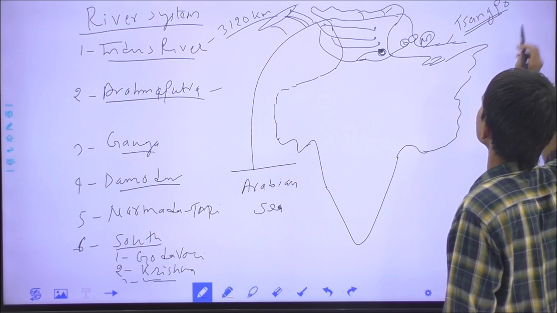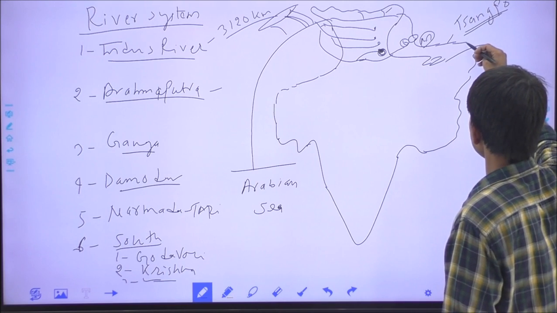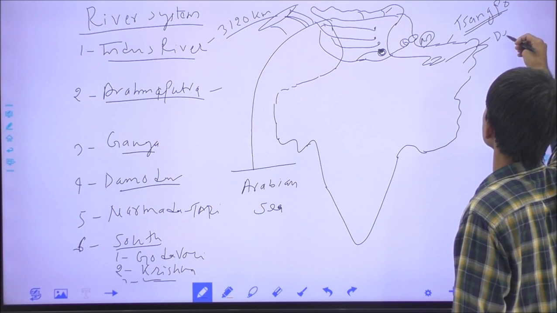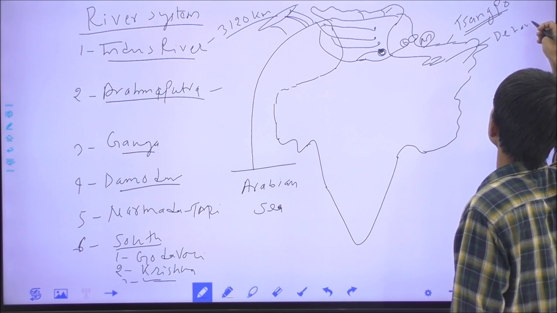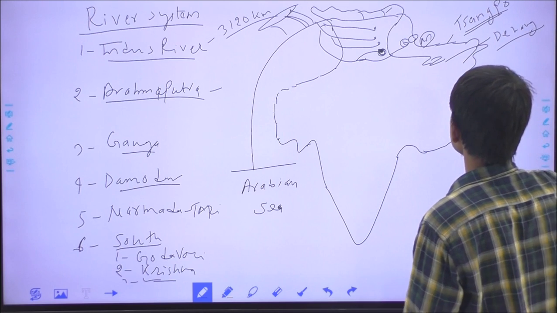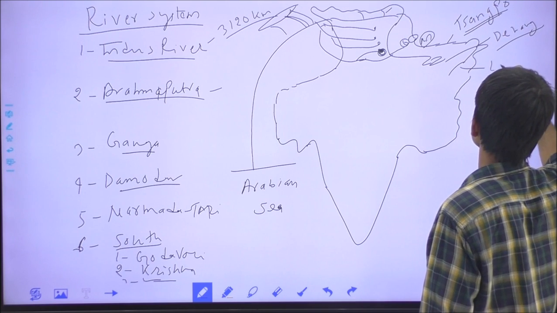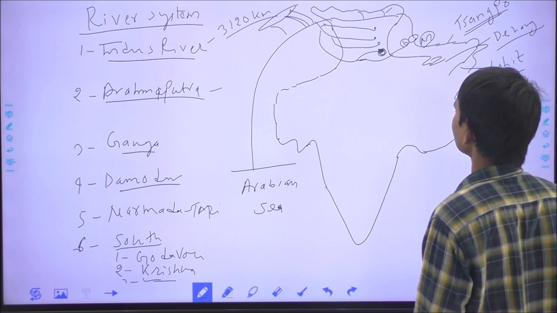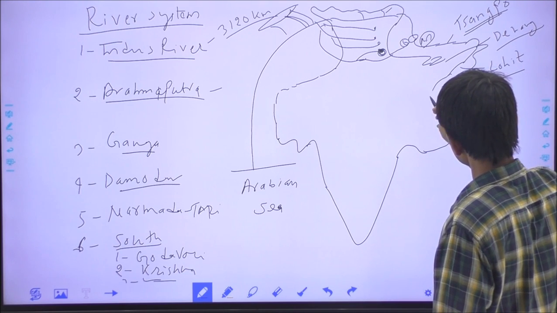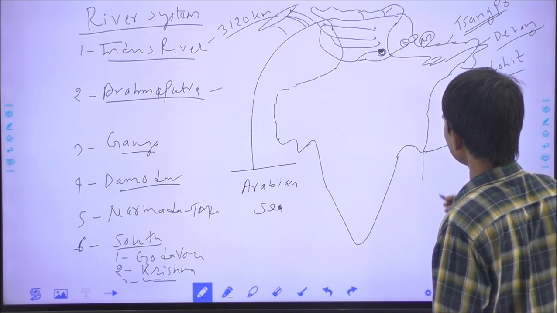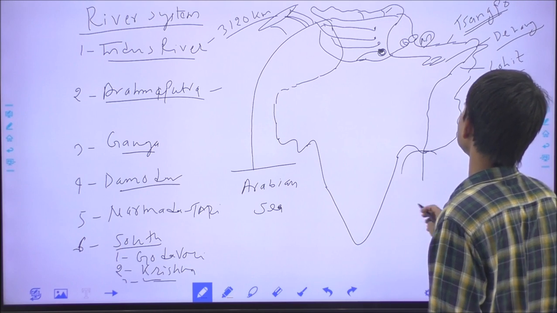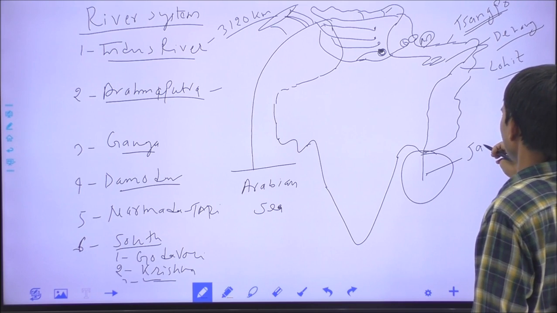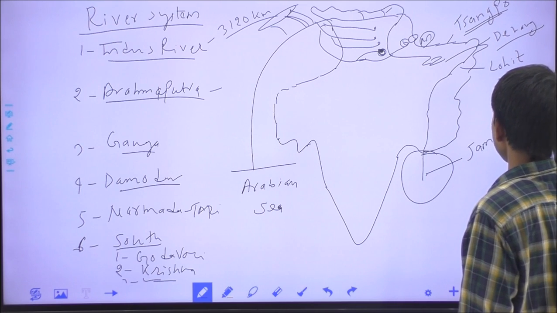The Brahmaputra enters India through Arunachal Pradesh, where it is called the Dihang or Dibang river, or in Assam it is called the Lohit river or the Luit. Finally it crosses West Bengal and enters Bangladesh, where it is called the Jamuna river, not Yamuna, the Jamuna river.